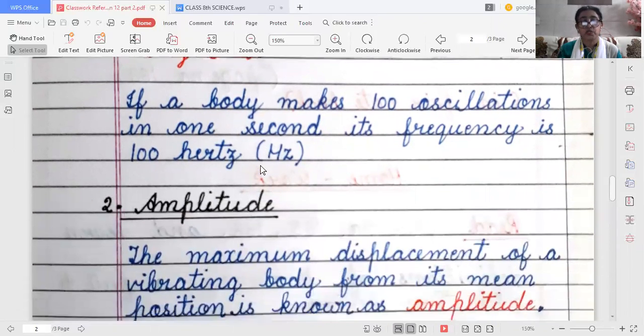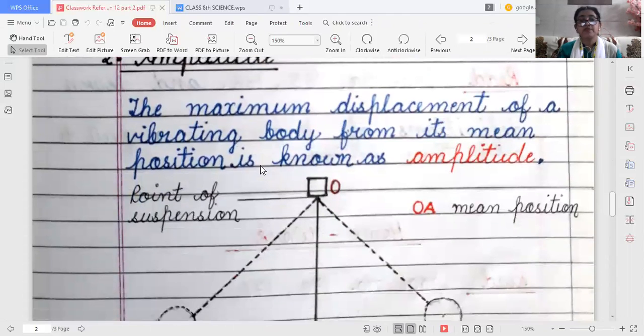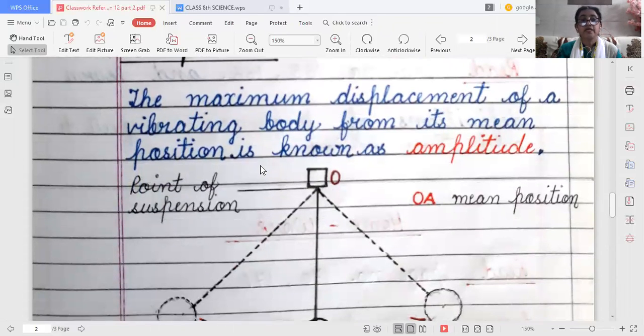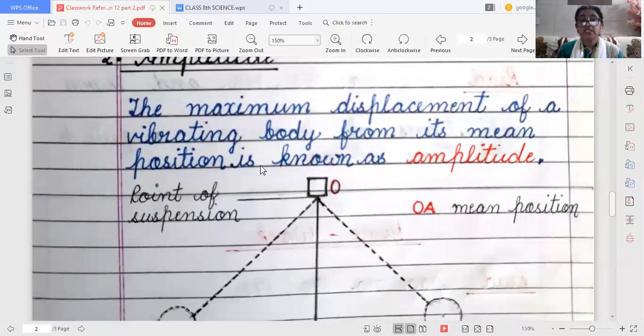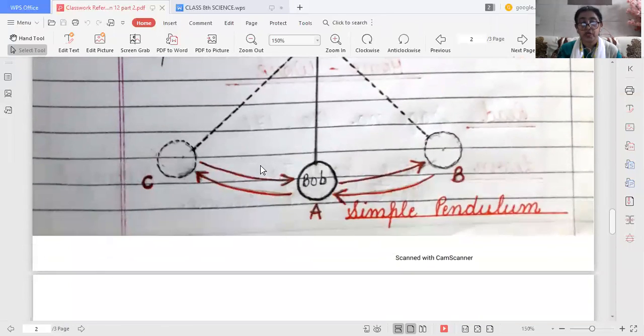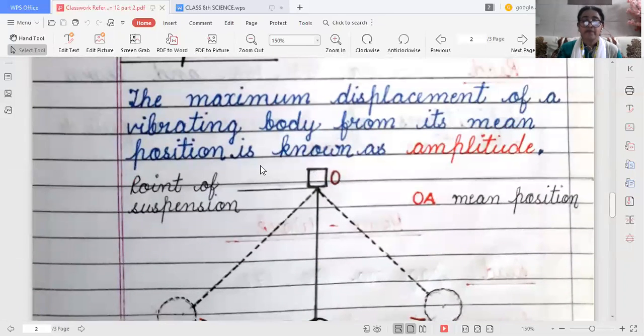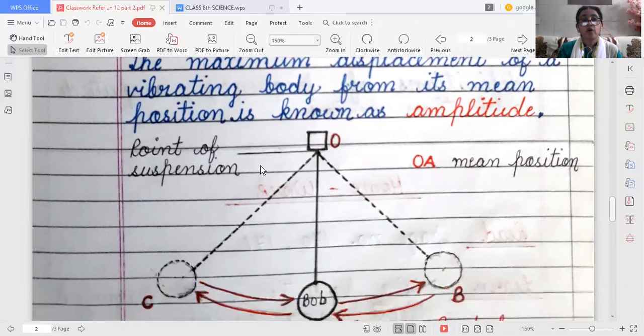Now amplitude. The maximum displacement of a vibrating body from its mean position is known as amplitude, like O and A. This is the bob.